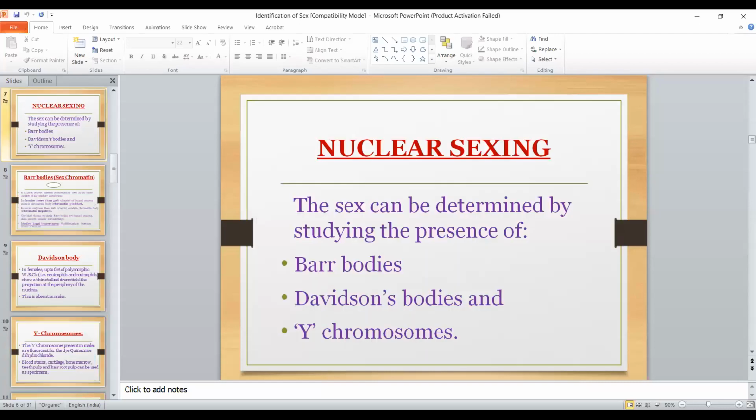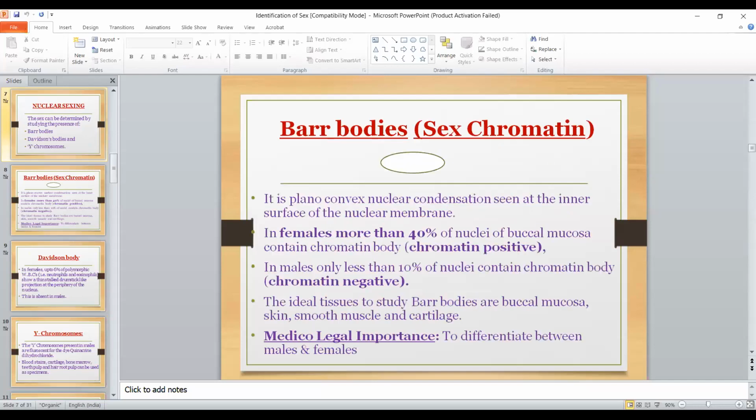Next is nuclear sexing, which you have seen. It's very important. Many times a short note comes on it. The sex can be determined by studying the presence of Barr bodies, Davidson body, and Y chromosome. These are the most commonly asked viva questions. What are Barr bodies? What are Davidson bodies? What is the Y chromosome and how can it be determined? Usually Barr bodies and Davidson bodies are mostly present in females. So what are Barr bodies? Here the internet connection is not there, so I cannot show you the picture.